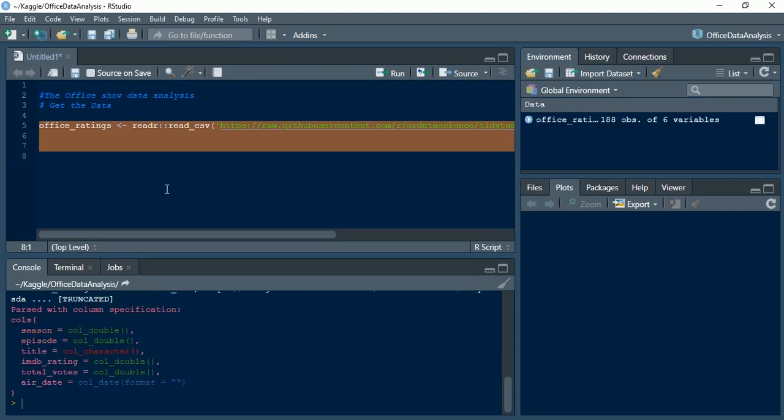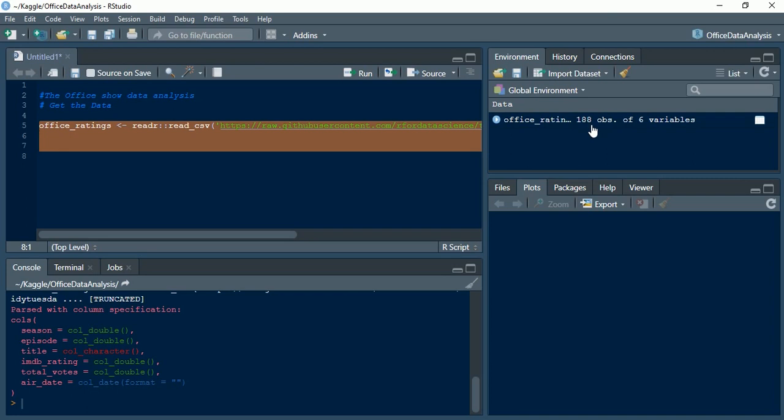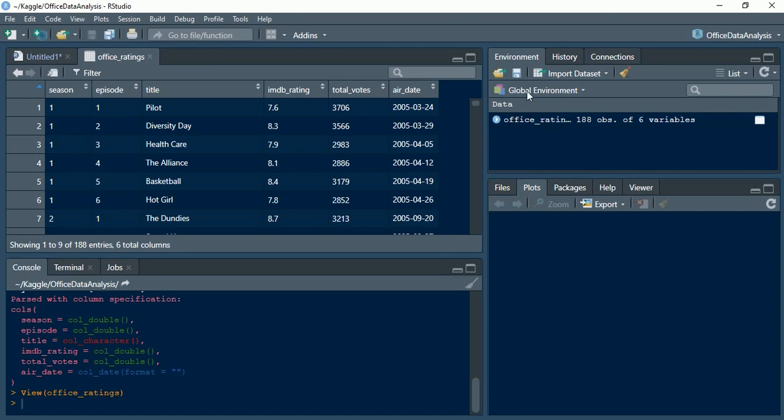Now the data set is run. You can see the console window, which just works like a log, showing how the statement is being executed. It seems that we have executed successfully, and we can see the office ratings data set which is created, with around 188 observations and 6 variables. Let's look at the view of the data set. We have season, episode, title, IMDb rating, total votes, and air date. That's nice.